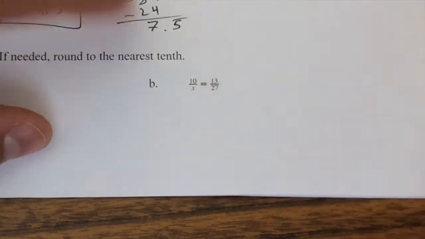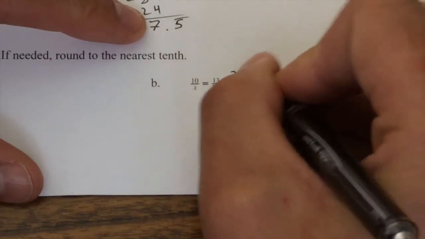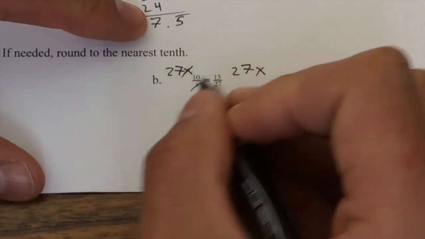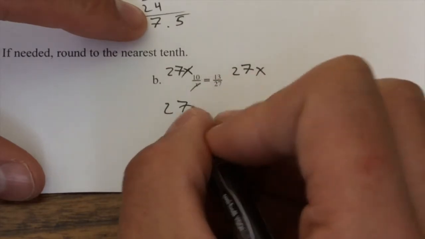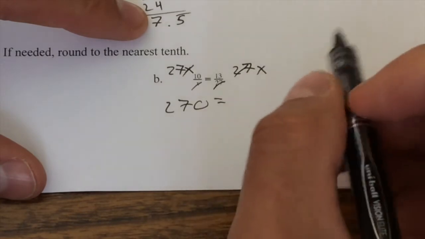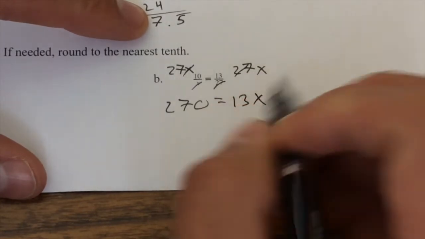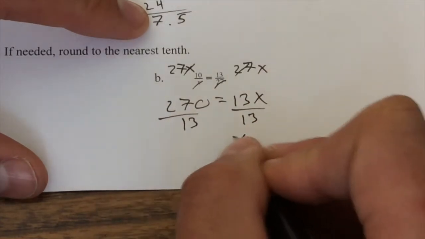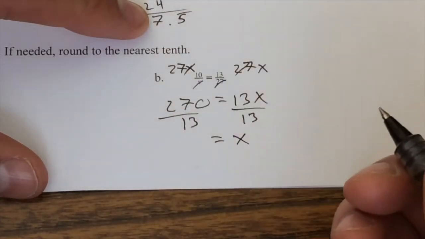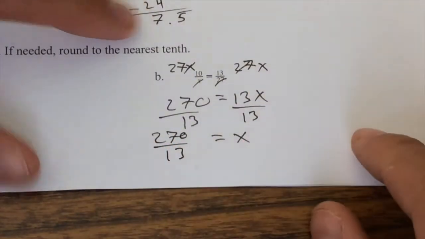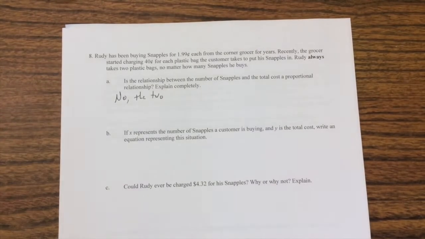Over to b, same thing, except this time I have an x in the denominator, so I'm just going to multiply both sides by 27x. On the left, the x's cancel out. I have 27 times 10, which is 270. On the right, 27 and 27 cancel out, and that gives me 13x. Again, just divide both sides by 13, and x equals 270 over 13, which we can actually simplify, but I'm going to go ahead and just leave it like that.